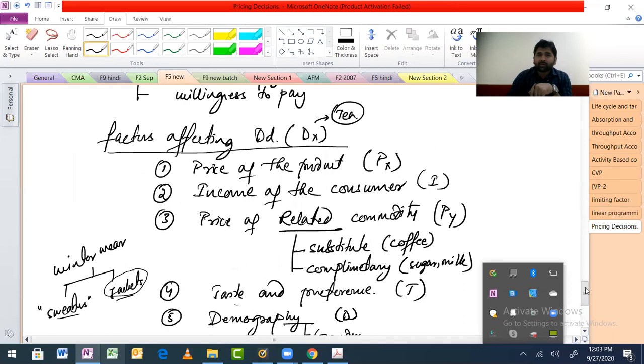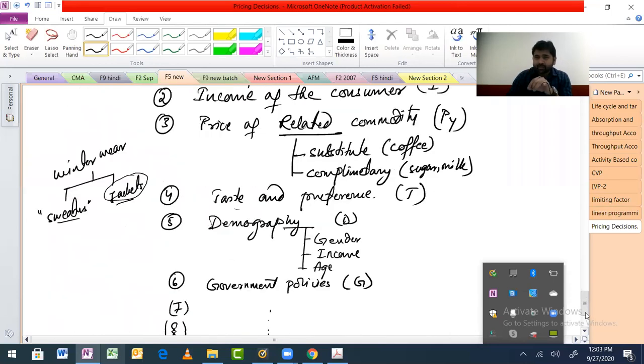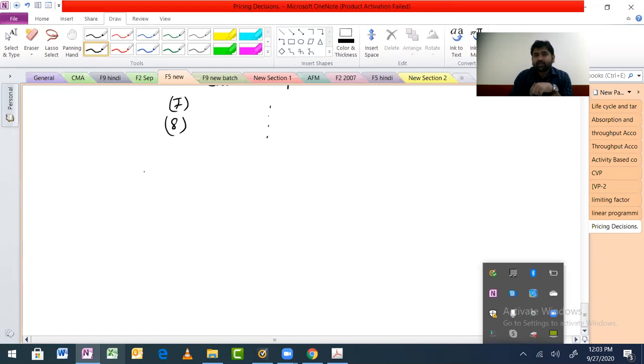We were talking about demand. I hope we are fine with it. Demand, factors affecting demand. Now, this brings us to this. This is not in the book. Demand function. So, demand function, we write it like this.